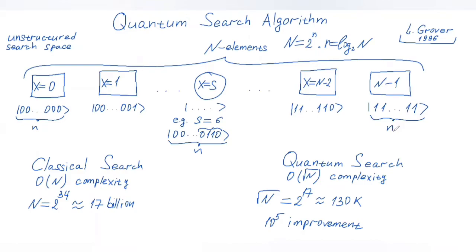So to go back to our original example with the 17 billion elements, small n equals 34. That means that we need 34 qubits in order to represent a search space of 17 billion elements. In order to really implement the quantum search algorithm, we would need slightly more than 34 qubits. We need auxiliary qubits to perform certain transformations, but the core number of qubits is still 34.